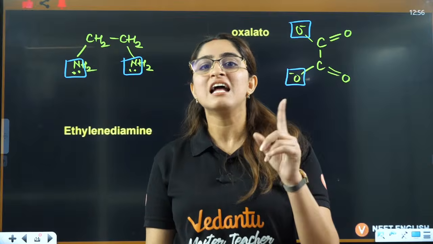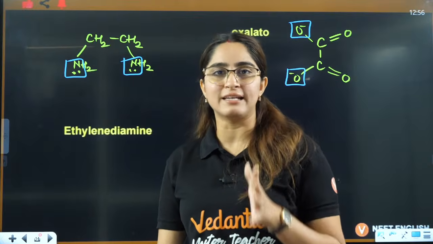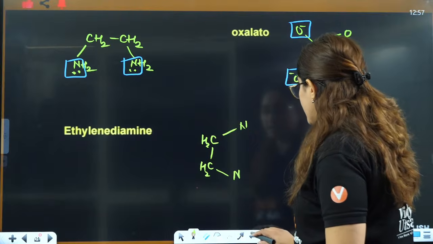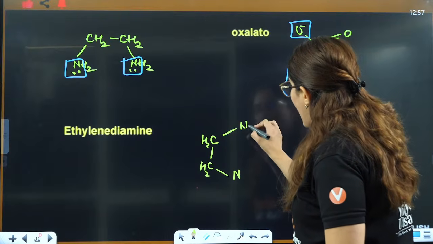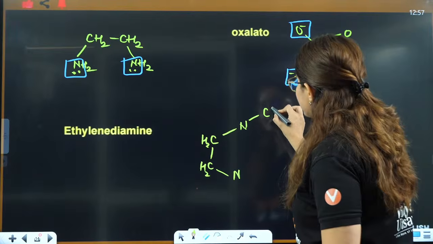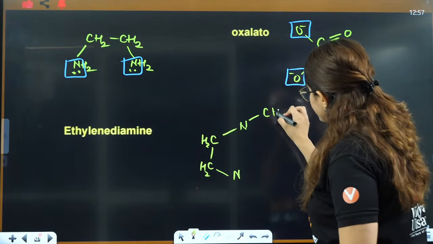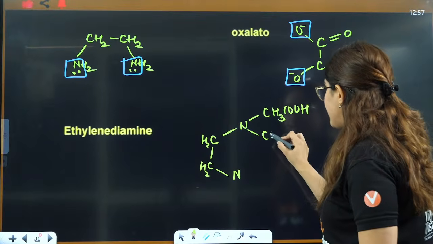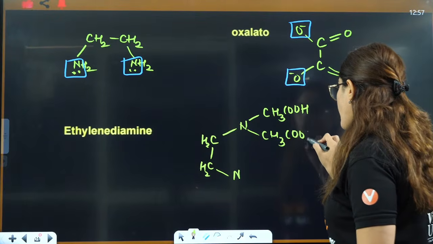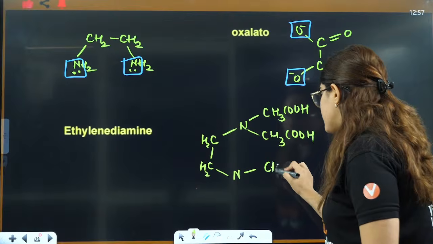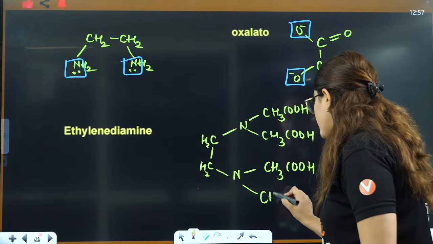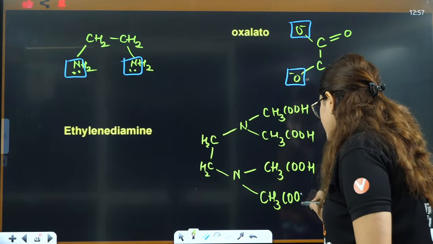TA means tetraacetate. So what you have to do here, instead of the hydrogens here, you will place the acetate group, that is CH2COOH. I'm just replacing the hydrogens with the acetate group here.